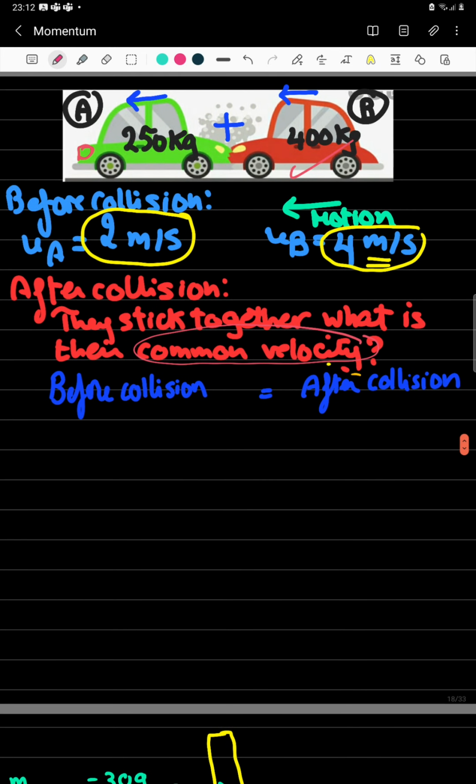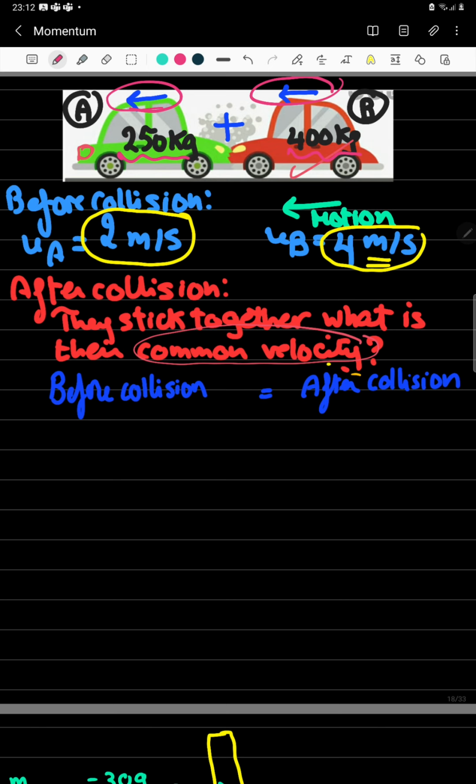Let's see another example. Here the green car is moving toward the left and the blue car is moving in the same direction towards the left. The green car has mass of 250 grams. The red one has mass of 400 kilograms. Before collision,